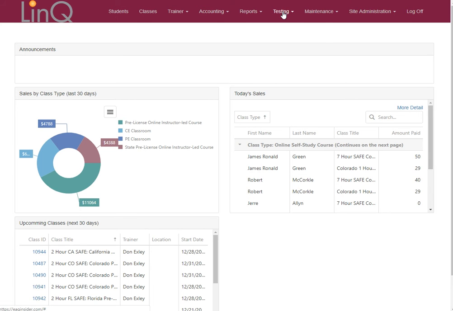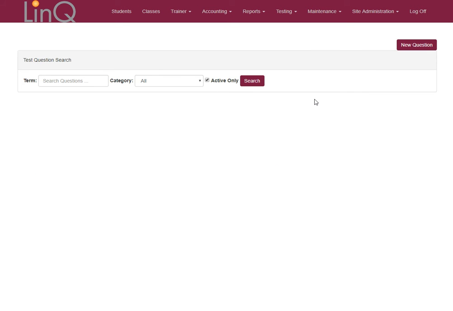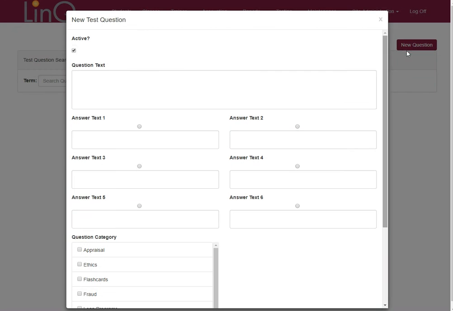So we go to the testing tab and then we select questions. Now here it's just a blank search screen, but we're going to start by putting in a new question. So I'm going to click the new questions tab, and what we end up with is a new screen that allows us to build a brand new question. So let me add one in here.